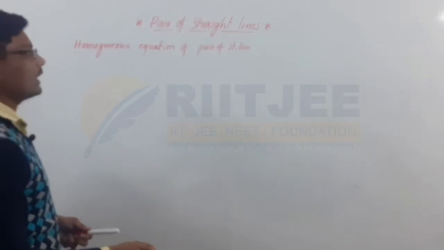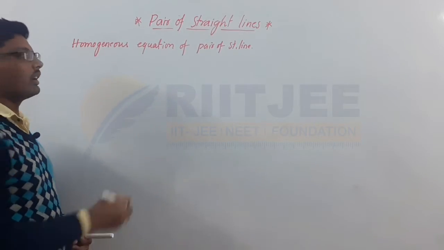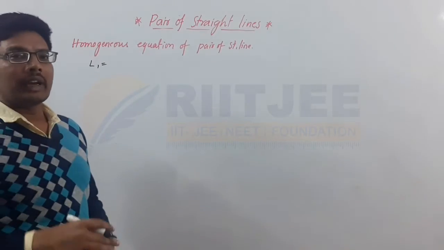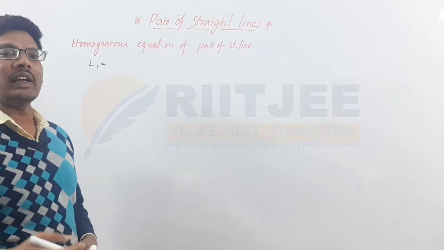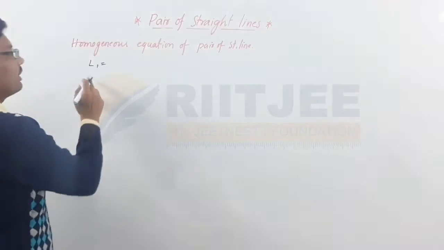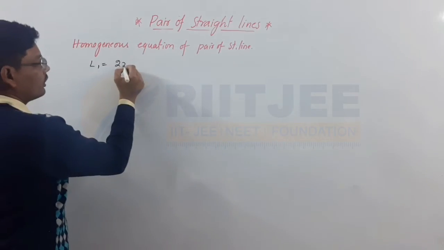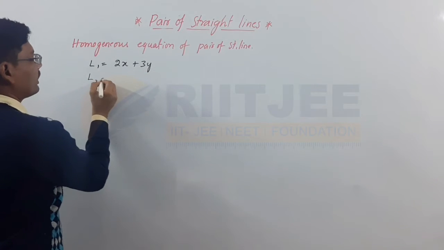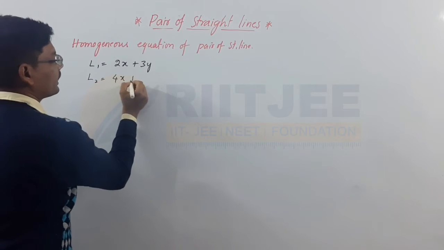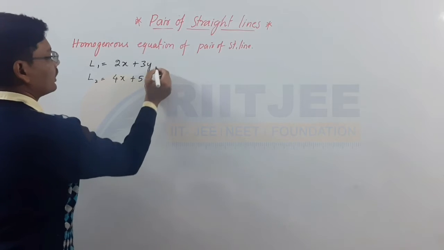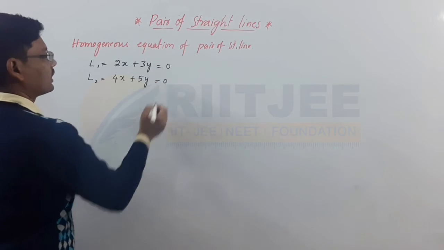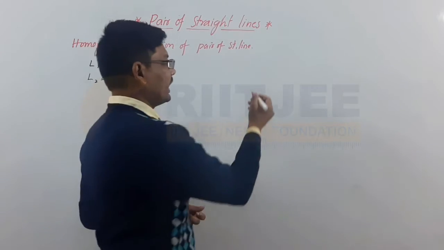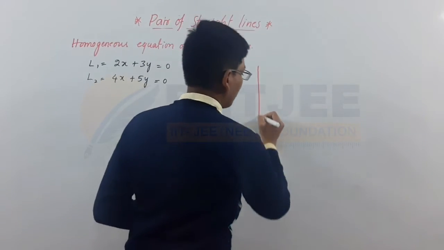Here, pair of straight lines. I am taking an example problem so we can easily understand the concept here. L1 is 2x plus 3y equals 0, and L2 is 4x plus 5y equals 0. Here I am taking two straight lines passing through origin.